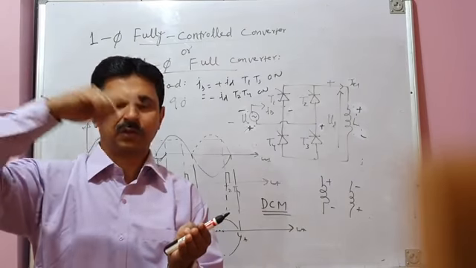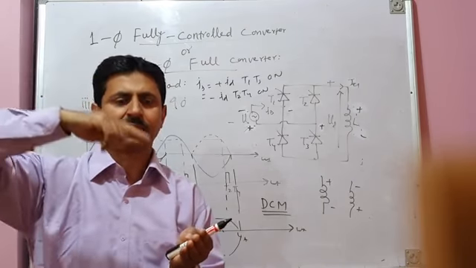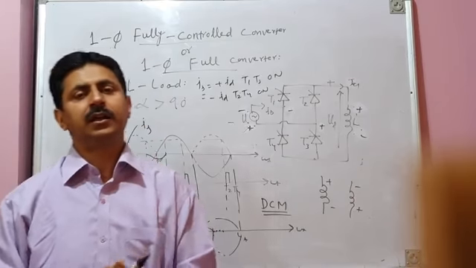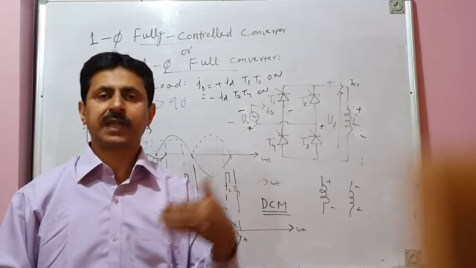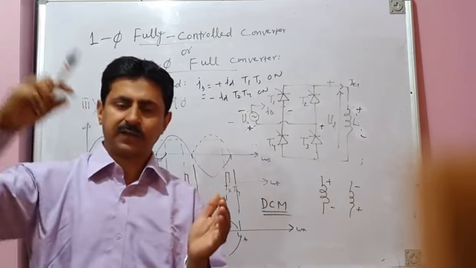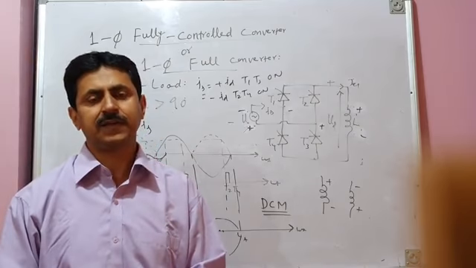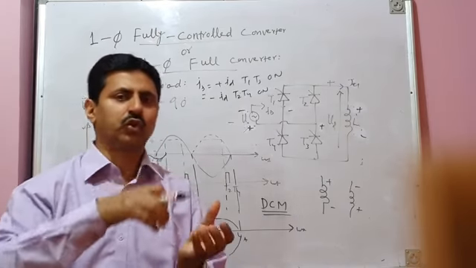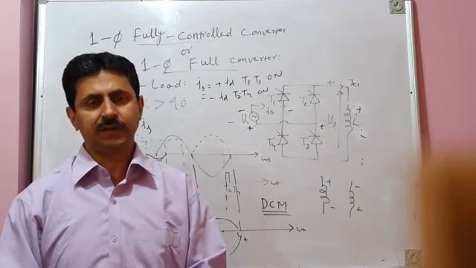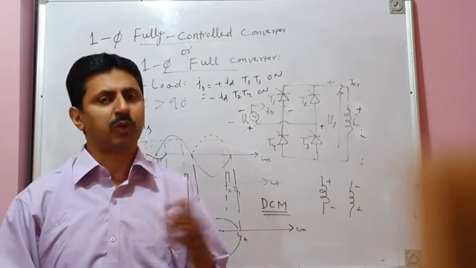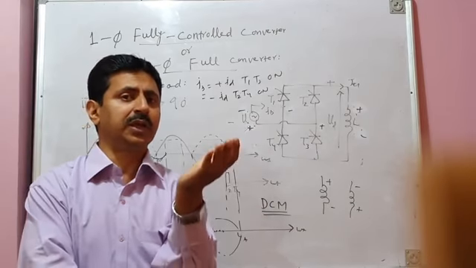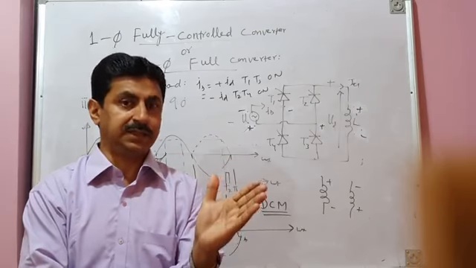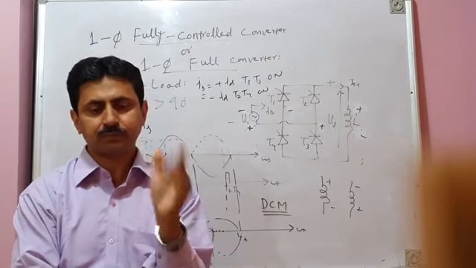So with every passing half cycle, current will go on increasing and increasing till you see smoke coming out of the circuit. That will result in damage to the circuit, because energy stored is always greater than energy released. So that is an abnormal operation, not possible. You cannot operate a purely inductive load for alpha less than 90 degrees.